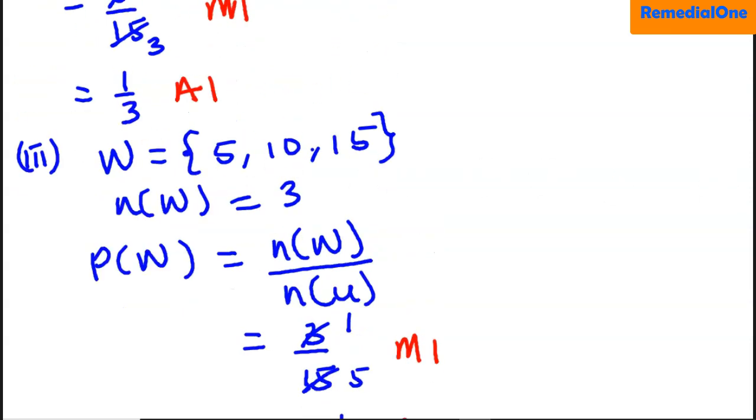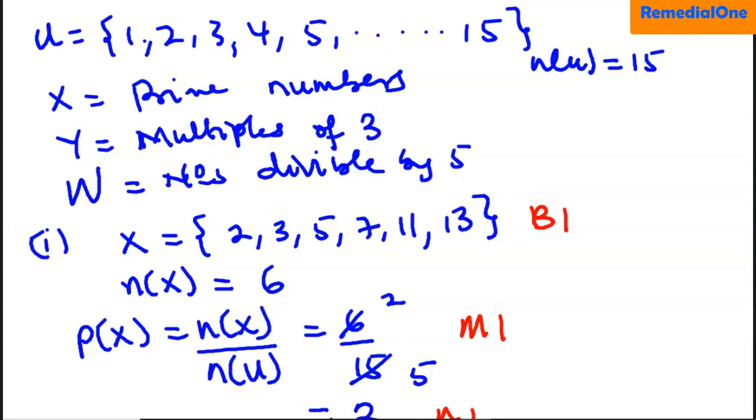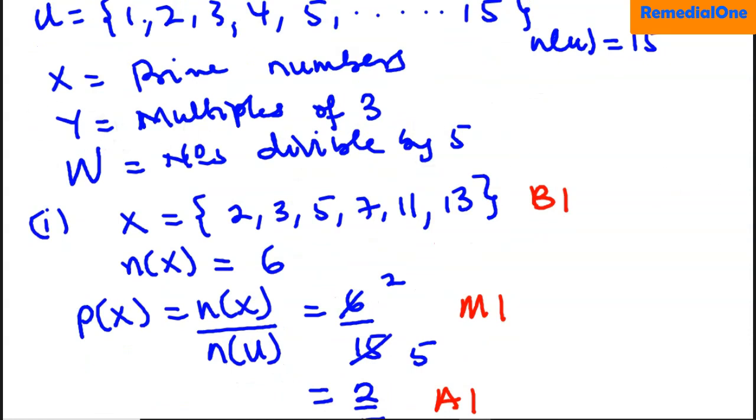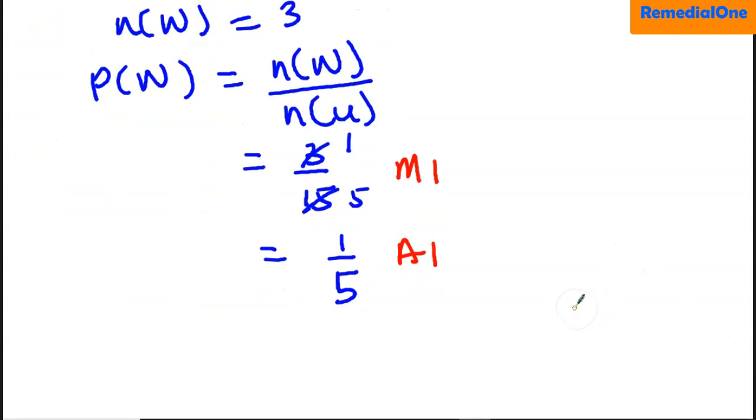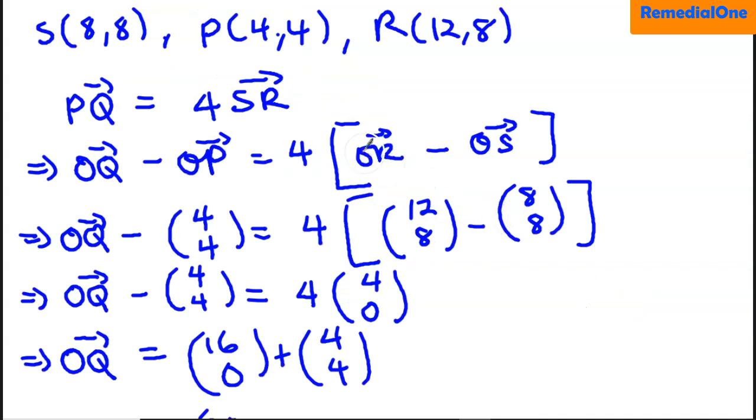So let's check the A part. We have 3 here, then 2, 2, so the total for the A part is 7. Let's go to the B part. Now no mark was given for writing this. But when you begin to substitute, you are given M1, a method mark of 1, and then A1 for correct substitution. Now, if you are able to simplify this, you are given another 1 mark.